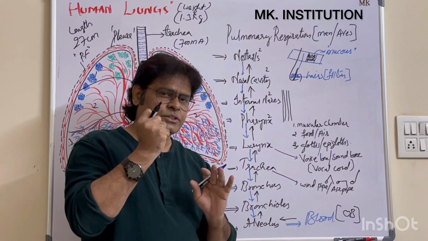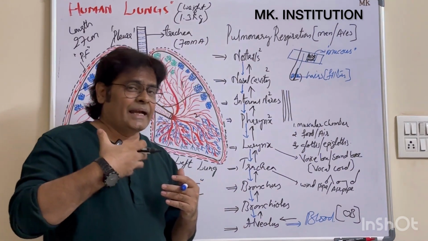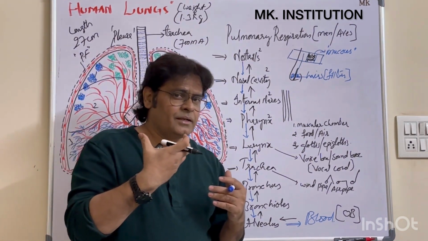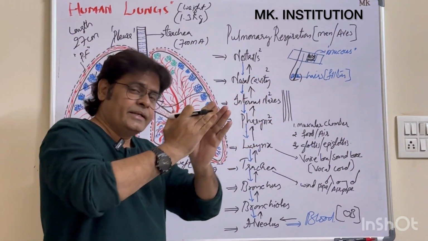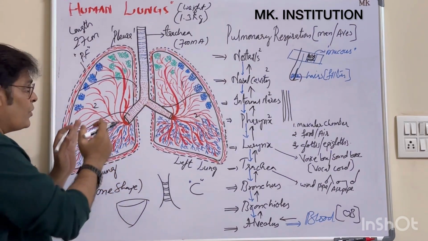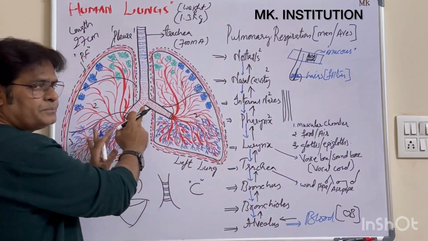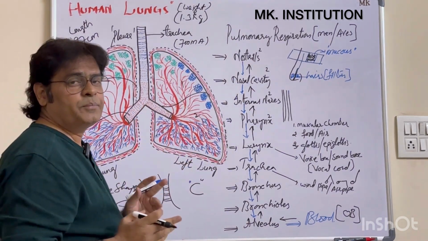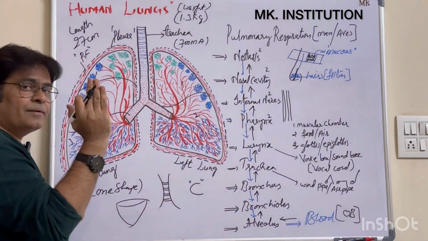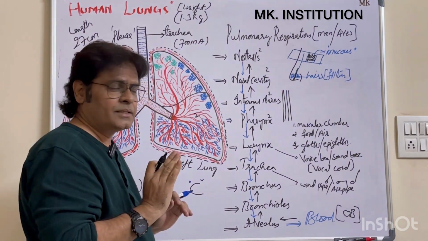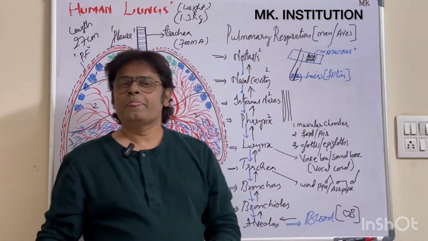When the blood takes that oxygen, it is called oxygenated blood. So from the heart, listen carefully, the right ventricle pumps the deoxygenated blood through the pulmonary artery, and that artery takes the deoxygenated blood into the lungs. Once it enters, the deoxygenated blood becomes oxygenated. That means the oxygenation process, the purification process, takes place inside the lung. When the process is completed, the lungs pass the oxygenated blood to the left auricle of the heart. Clear? This is about the structure of the lungs. Understood? I hope everybody has understood. Thank you.